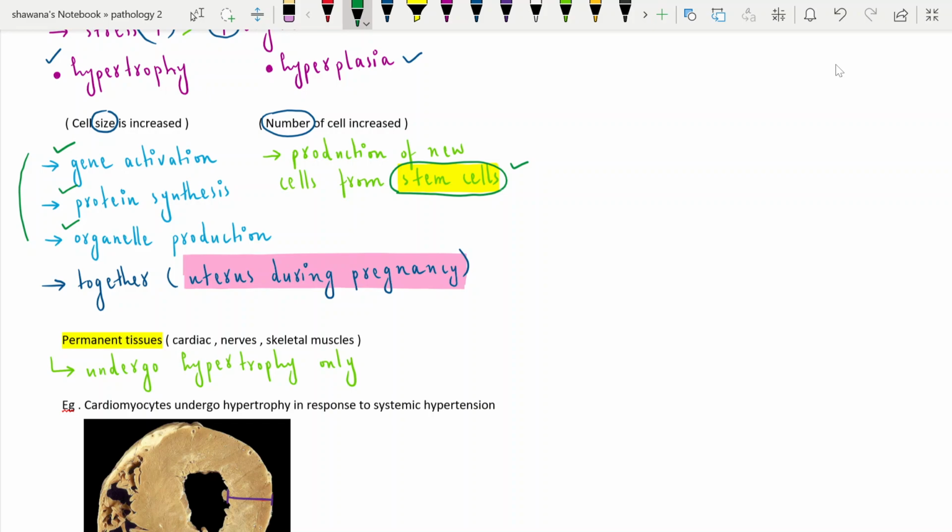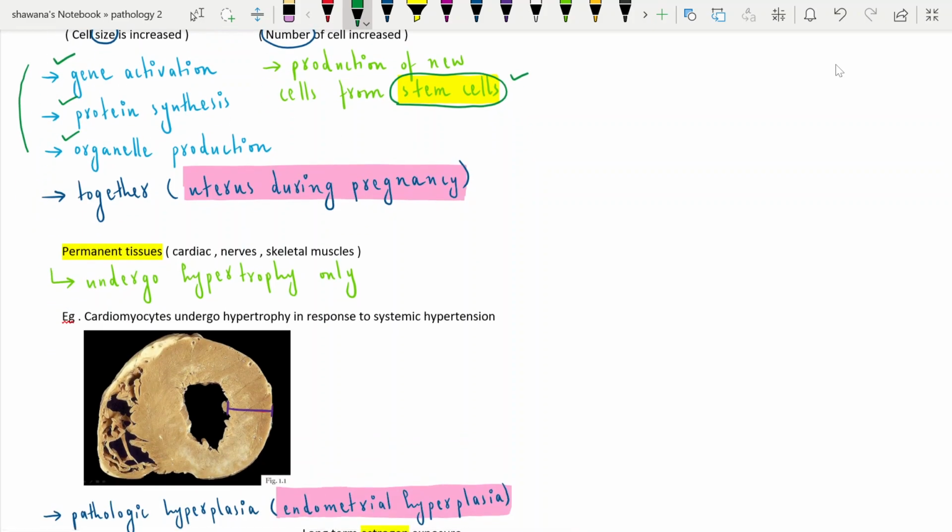Both hypertrophy and hyperplasia are seen together in the uterus during pregnancy, and it is physiological, not pathological, because when an embryo is developing inside the mother's uterus, the cells of the uterus increase in size, and the number of cells also increases, to carry the baby during the gestation period.